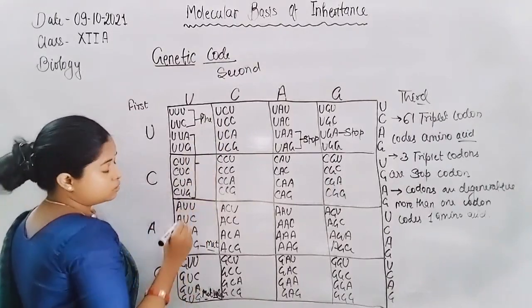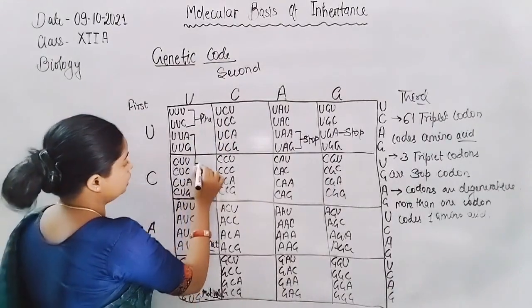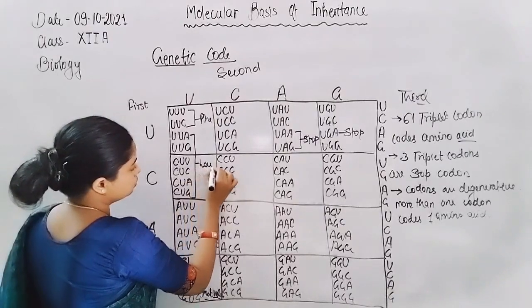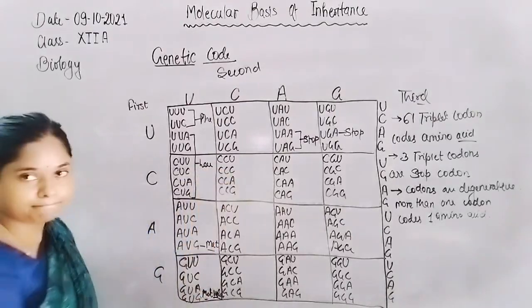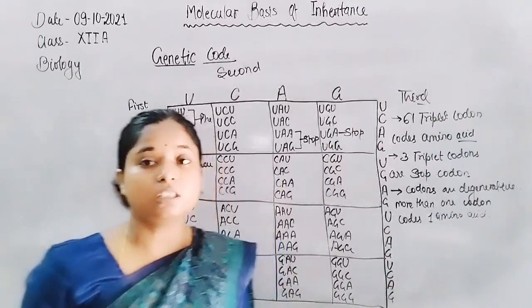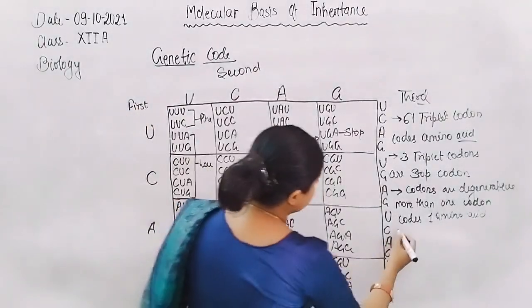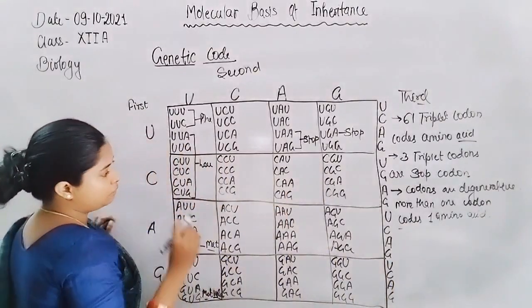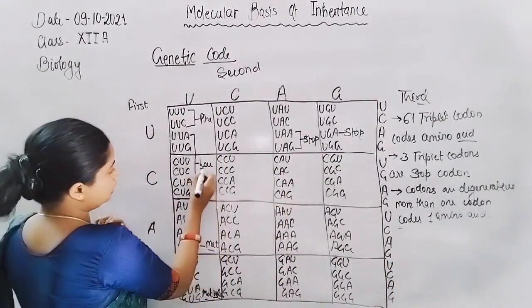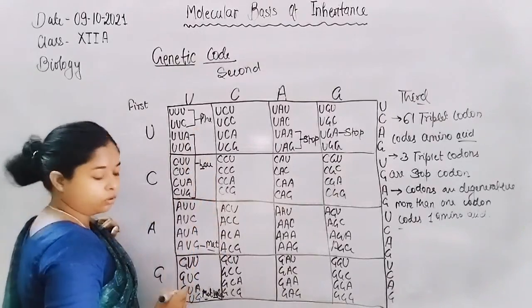There are 6 triplet codons which code only leucine, so a single amino acid is coded by 6 codons.